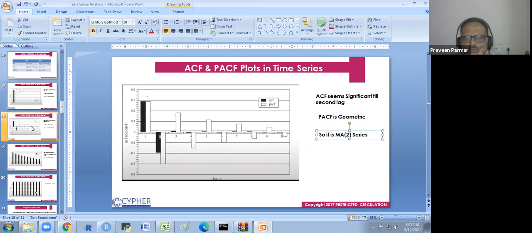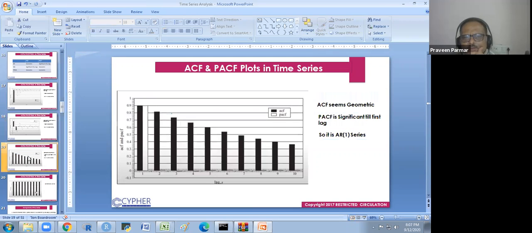So we will explain this with the practical. Here it seems that the ACF is geometric now. Black are geometric, and this white are not geometric. Only the first lag is significant, and the others are very small, which is not there.